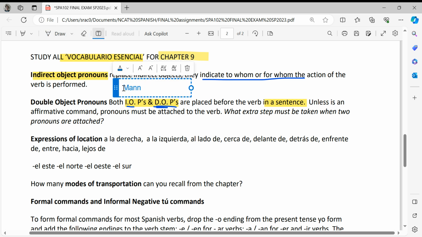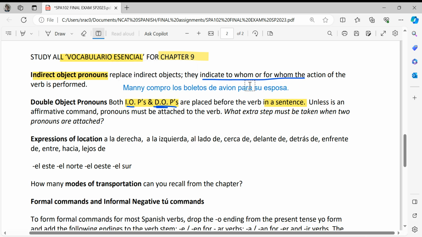Manny compró los boletos de avión para su esposa. Manny bought the plane tickets for his wife. So the indirect object is su esposa. For whom? What is the direct object? What did he buy? Boletos. Boletos, direct object. You have to know the pronouns: me, te, le, nos, os, les. That's the difference of pronouns if it's indirect object.